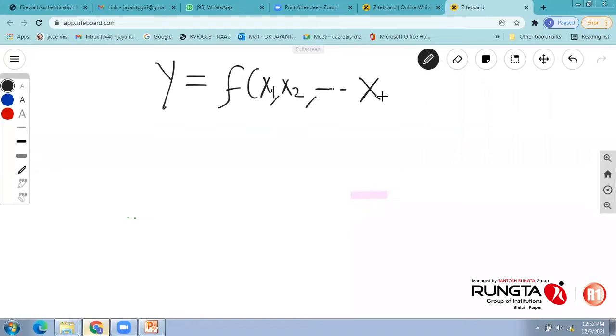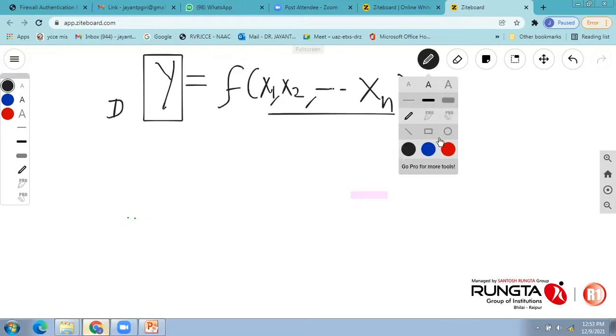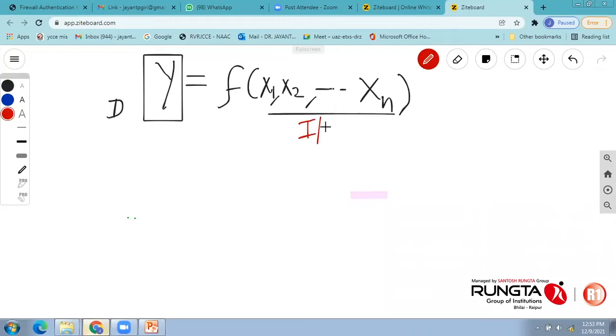So this may be a simple universal mathematical model equation for any type of data which you would like to fit in the research world. This y is called the dependent variable, meaning output, and this x1 up to xn is actually called the independent variable, or input. Now, what we usually do is we like to establish a relationship between this input and output to prove your research hypothesis. Now, this relationship could usually be explained by this function.